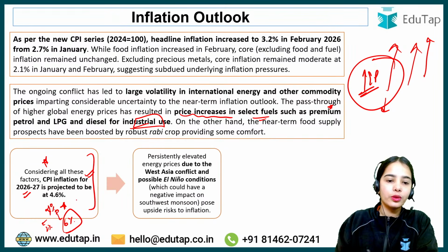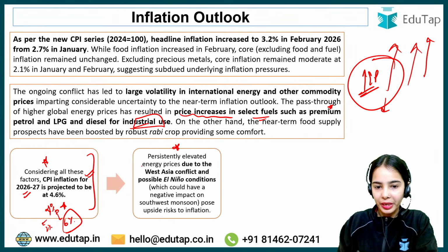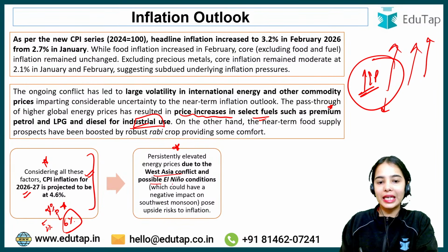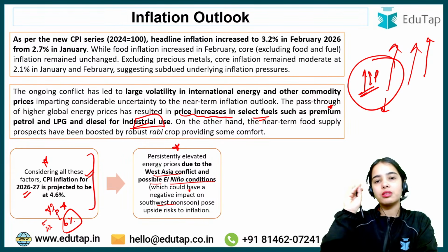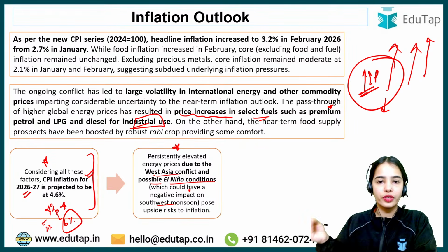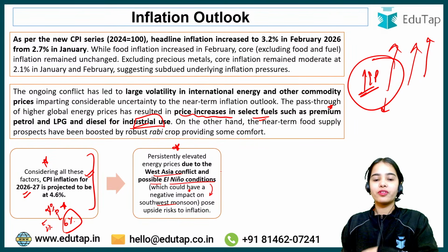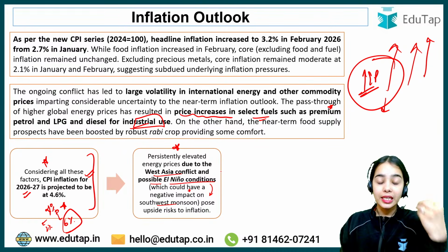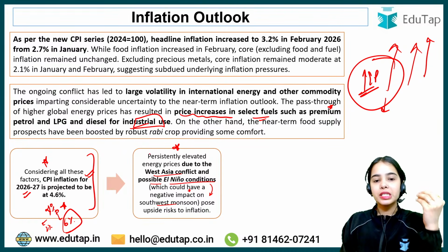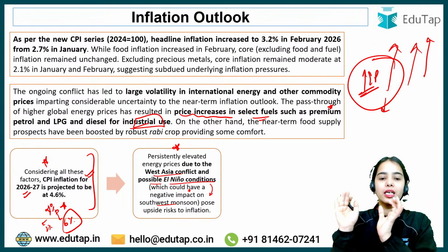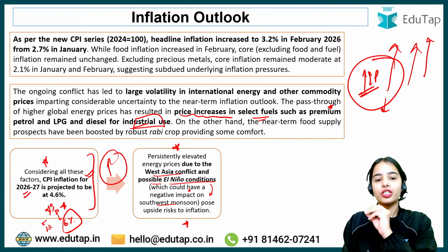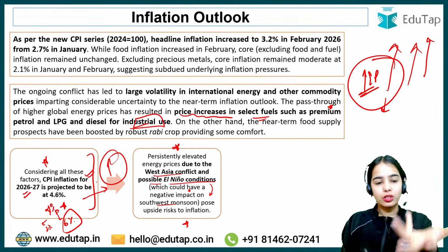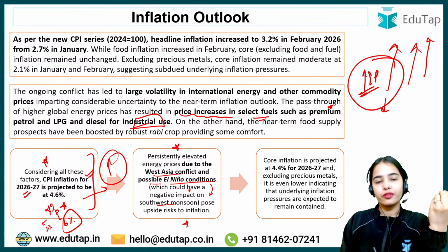Now, the persistently elevated energy prices due to the West Asia conflict and possible El Nino conditions. El Nino conditions could have a negative impact on the southwest monsoon. If the southwest monsoon is impacted, you can understand that the crops will get impacted. So the persistently elevated energy prices and the possible El Nino conditions pose an upside risk to the inflation. The inflation can go above also. Okay, it can rise beyond 4.6%.